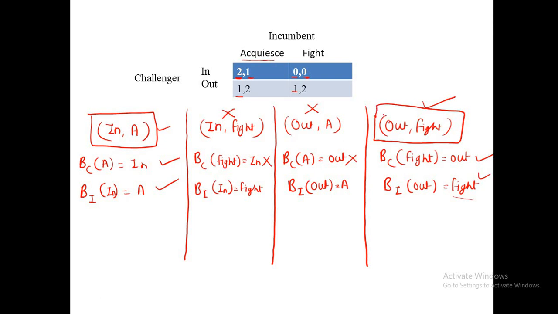Okay, but there is a problem in this game. In this method, there is a problem, that the equilibrium which we have got can be reasonable or can be non-reasonable. Now I will explain what is reasonable equilibrium and what is non-reasonable equilibrium.